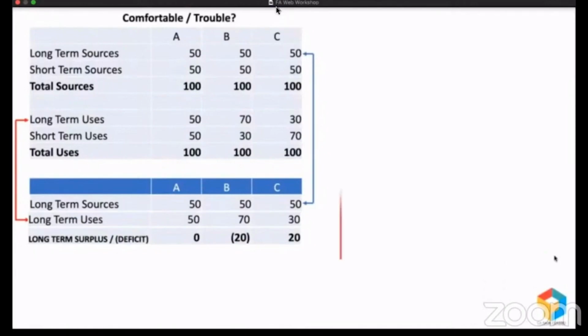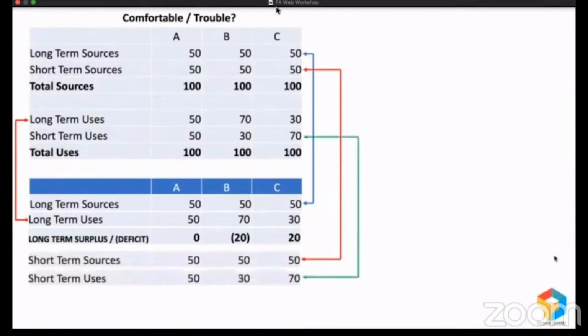Now let me take short-term sources. I'll compare that with short-term uses and let's see what the position is. For company A, obviously no surplus, no deficit. But company B, they raised a short-term fund of 50 and used only 30, so they had a surplus of 20. And company C, they raised only 50, they've used 70, so they had a deficit. So it might look like company C is in trouble because they had a deficit and company B is comfortable because they had a surplus, but that's not the right understanding.